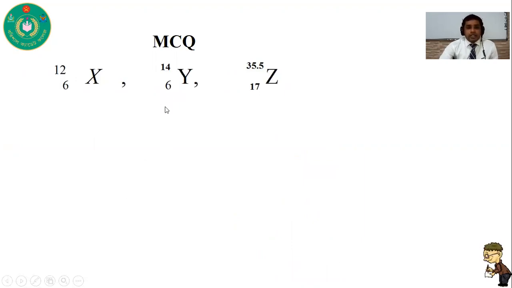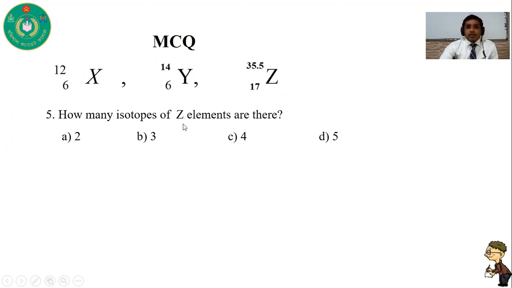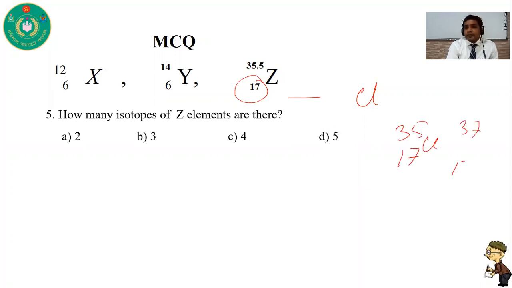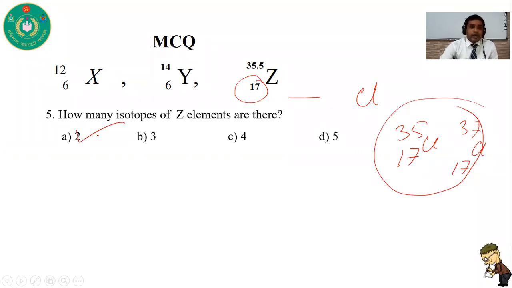Here is another question. 12,6X, 14,6Y, and 35,17Z. How many isotopes of the Z element are there? What is Z? As its atomic number is 17, it is chlorine. You know that there are chlorine-35 with atomic number 17 and chlorine-37 with atomic number 17. So there are 2 isotopes of chlorine. So the correct answer is A.